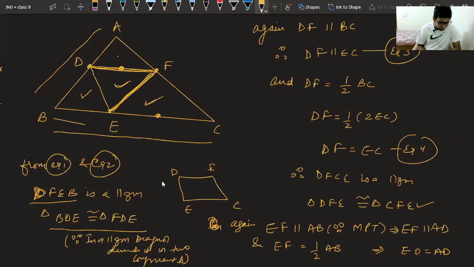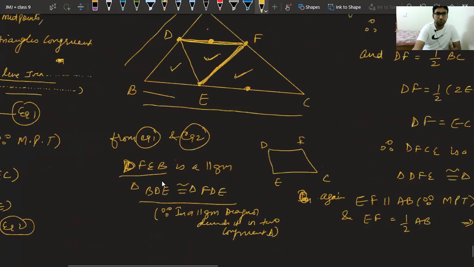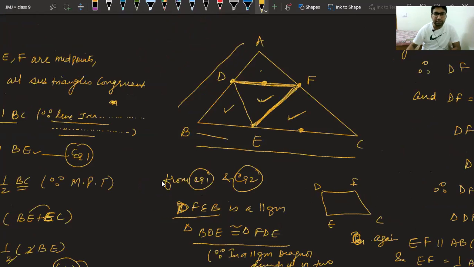Now we have the next question, example number 8. Let's see that. Somehow we have proved this triangle congruent to this triangle, this congruent to this, and this congruent to this. So that means we have a connecting link, this triangle. This means they all are congruent to each other. We can say in a triangle, if we join the midpoints, we get 4 triangles which are congruent to each other. You can generalize this thing now. In a triangle, if we join 3 midpoints, we get 4 triangles, and these 4 triangles are congruent.